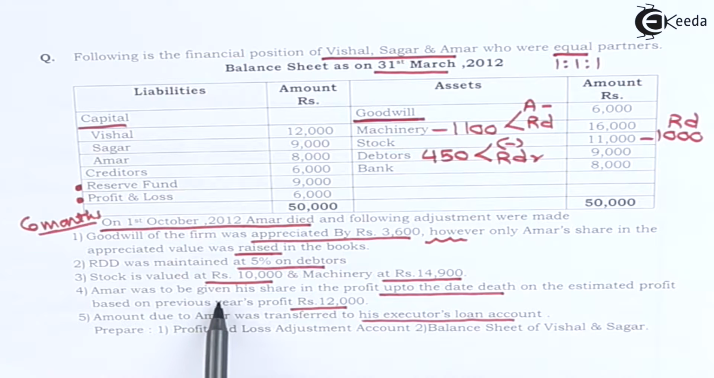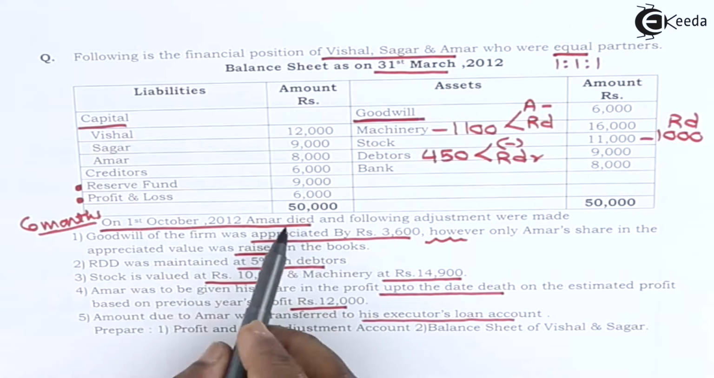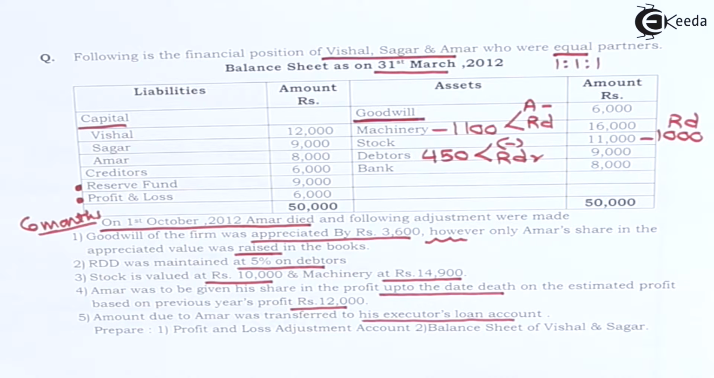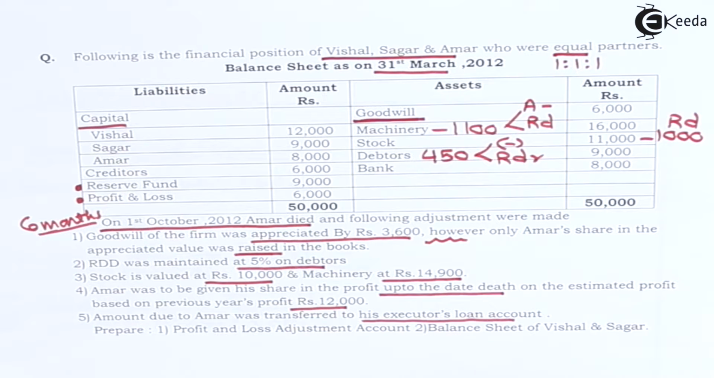Amar was to be given his share in profit up to date of death on estimated profit based on previous year's profit rupees 12,000. Last balance sheet date is 31st March. Amar died on 1st October. So April to September, that is a period of 6 months for which this share of profit is to be considered. Let us do working note.